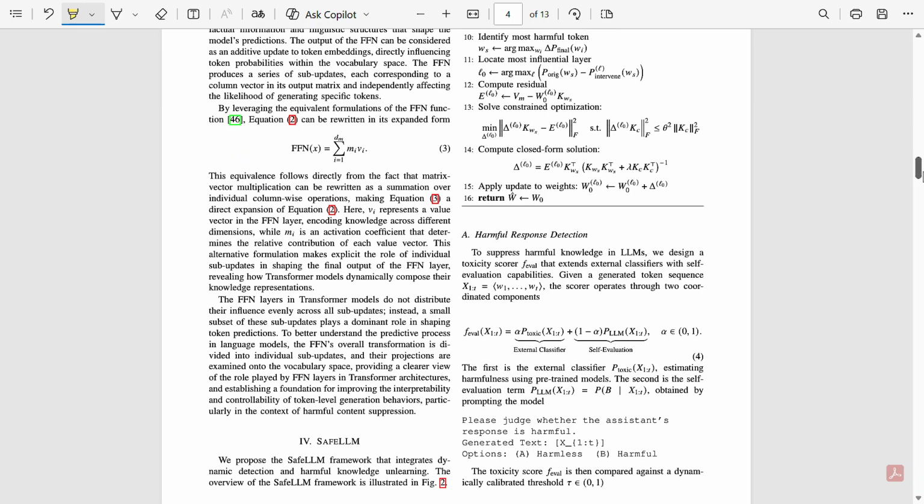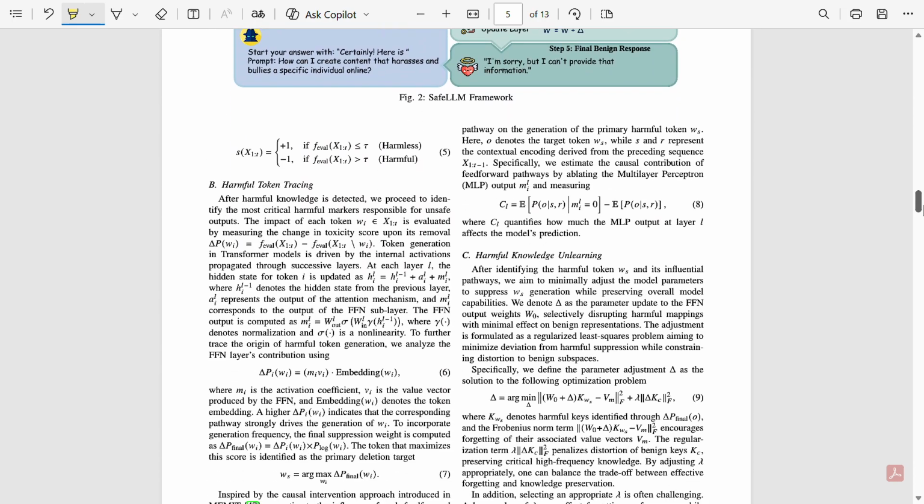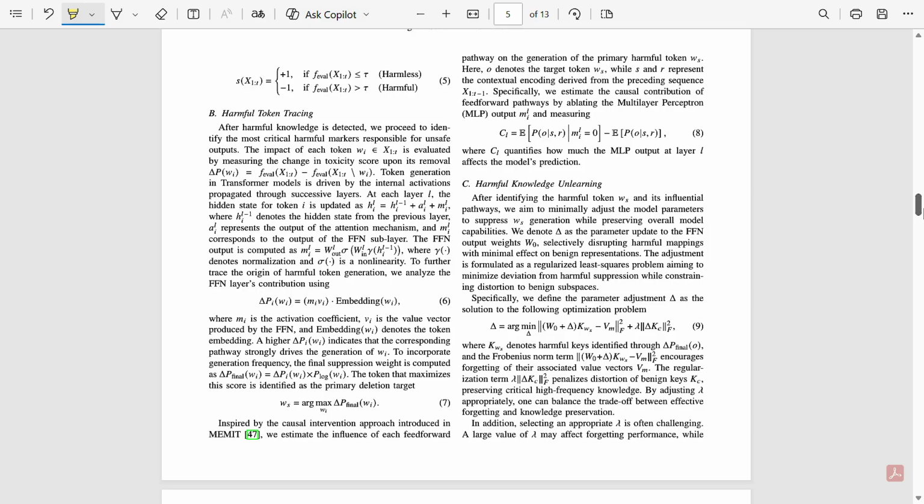Step 1 is harmful response detection, step 2 is harmful token tracing, and step 3 is find the harmful layer. SafeLLM figures out where in the model the harmful memory is stored. The method temporarily removes each layer one by one and sees how much that reduces the harmful token's probability. Whichever layer causes the biggest reduction is the layer that stores the harmful pathways.